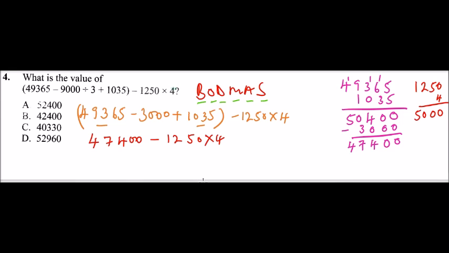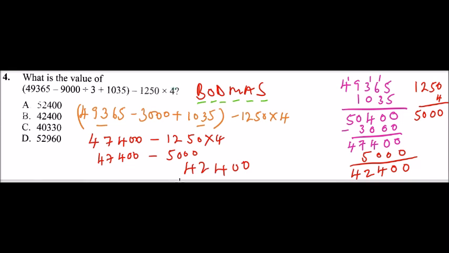So that is 5,000. So this means that 47,400, you minus 5,000, and we can do it here. When you minus 5,000, you will be able to get 0 minus 0 is 0. We have 0, we have 4, here we have 2, we have 4. So our answer is 42,400. And if you check from your answers, B is the correct answer. So you shade your correct answer as B.